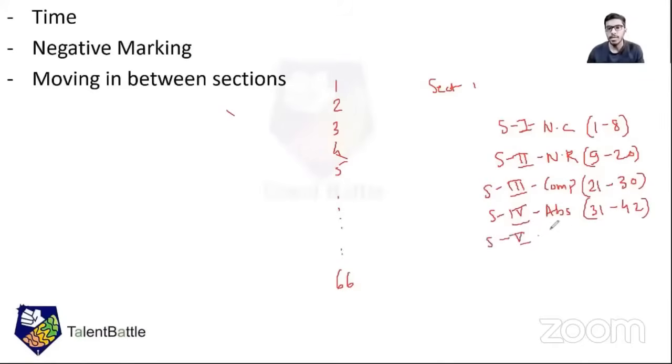Then section 5 is diagrammatic reasoning, again 12 questions. So 43 to 54 will be diagrammatic. And the last section, that is section 6, is logical reasoning. So again 12 questions.